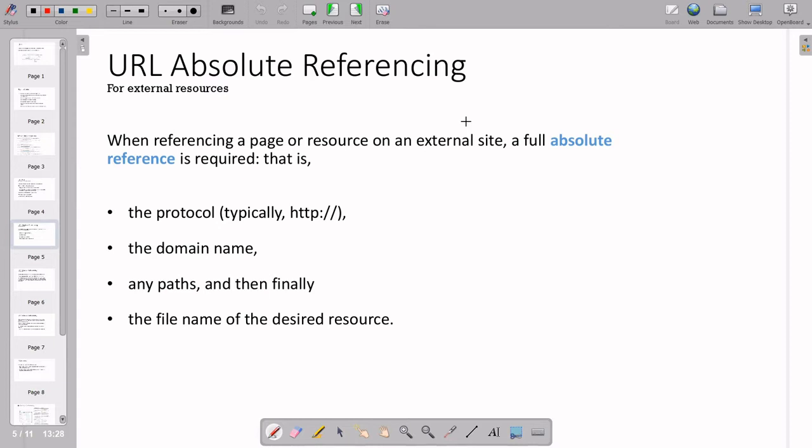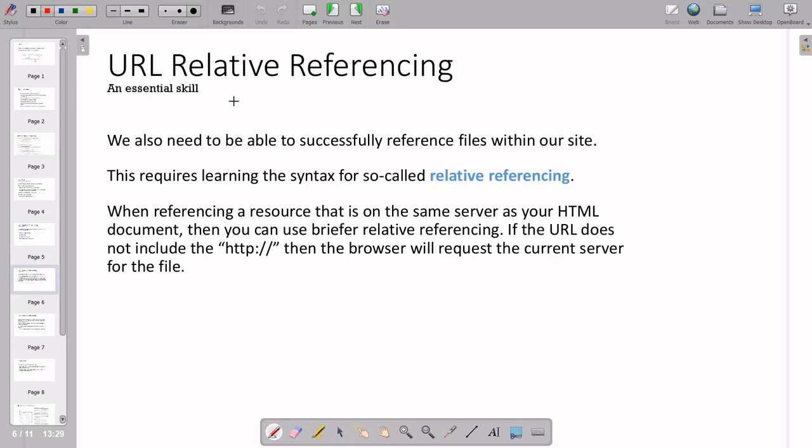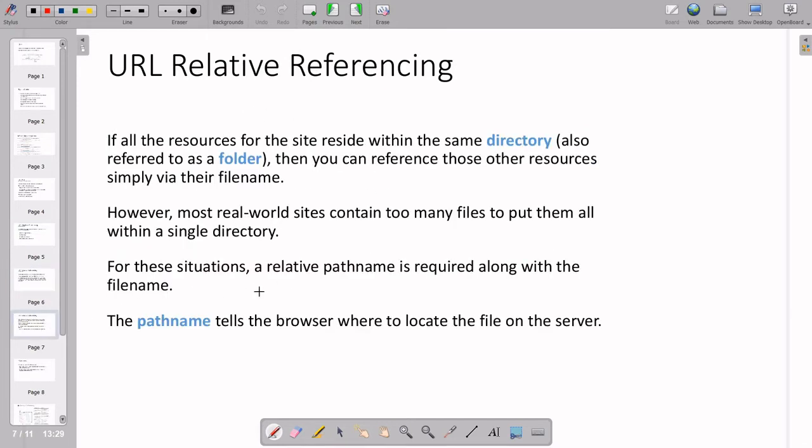One is called absolute referencing, which means you have to write the complete URL along with http://, the complete domain name and all of the path. Another is called relative referencing. Suppose your file and the file you are linking to are in the same folder, then you write only the file name. If the file is in some other folder, then we write only the path name, not http and other things.